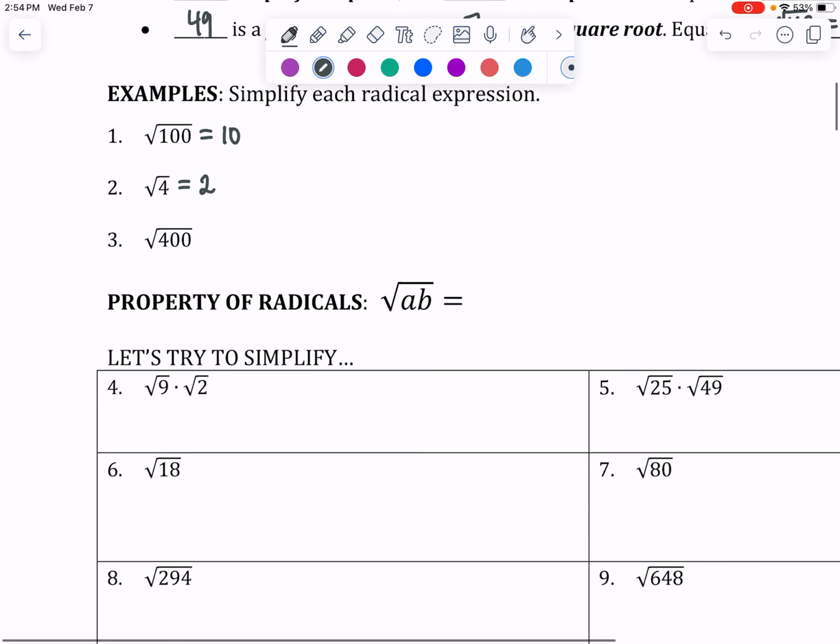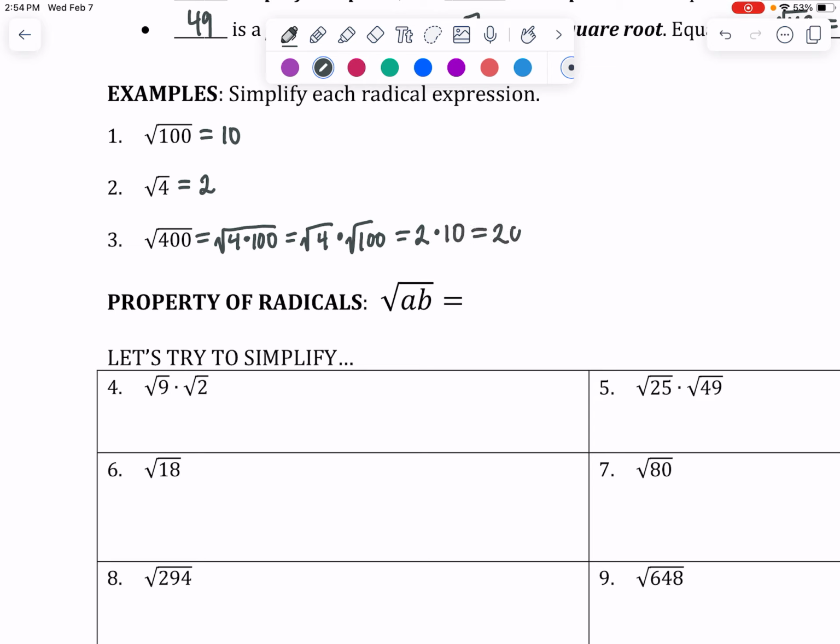And then if you don't know that the square root of 400 is 20 without a calculator, what you can do is break up that 400 into a product of 4 times 100. The reason why I'm breaking it into a product is because you can break up products into their own individual square roots. This only works for products, not plus signs. So because there's times, we can break these up. And then I know the square root of 4 is 2, and I know the square root of 100 is 10, and then 2 times 10 would give me 20.